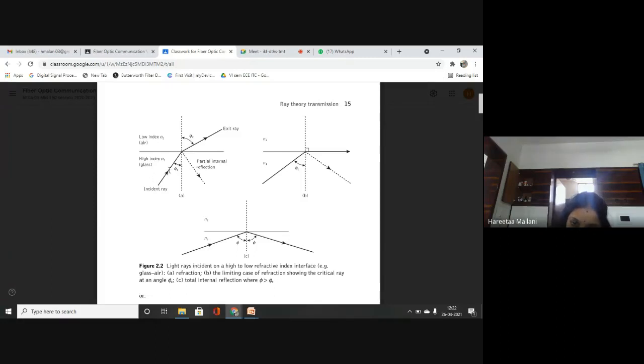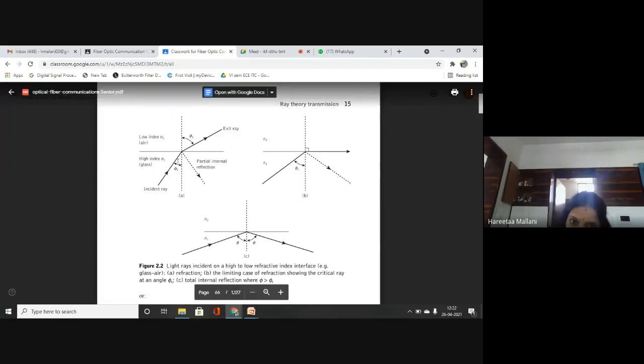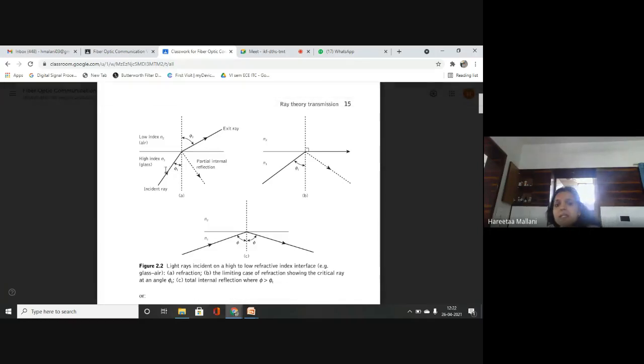This is the arrow shown. The angle of the incident ray to the normal is phi1. Okay, the angle is phi1. Now due to this difference in the refractive indices, some of the incident ray will get refracted into the other medium. So that refraction occurs at an angle of phi2 with the normal. Okay, so this is my exit ray.